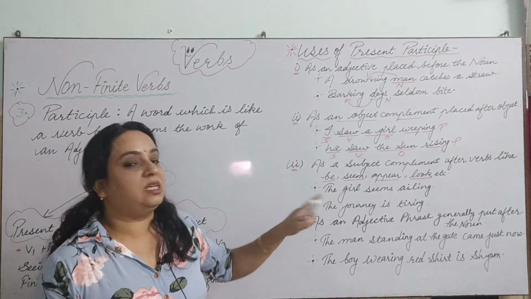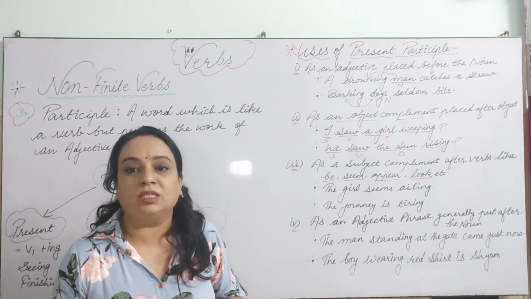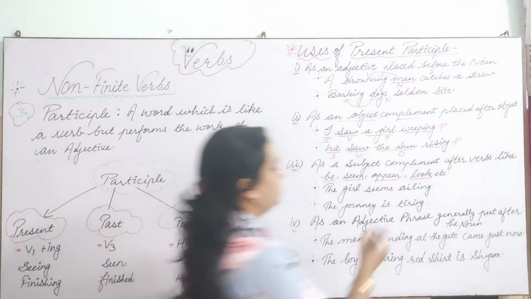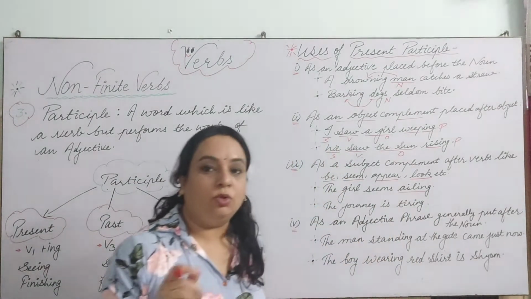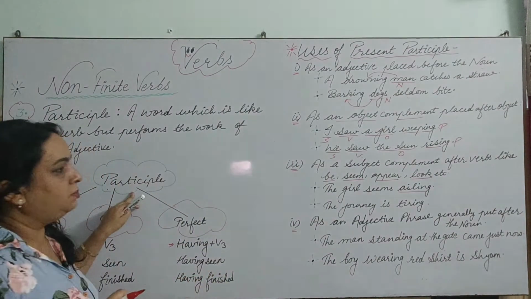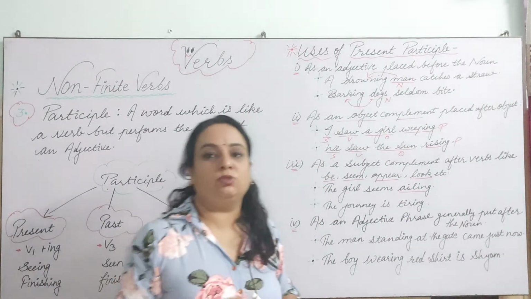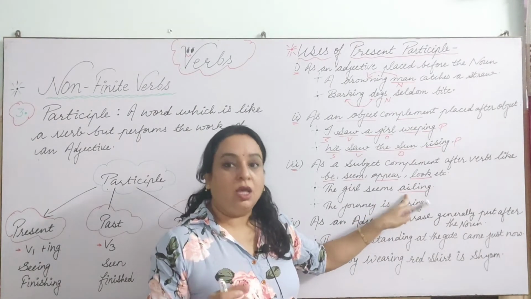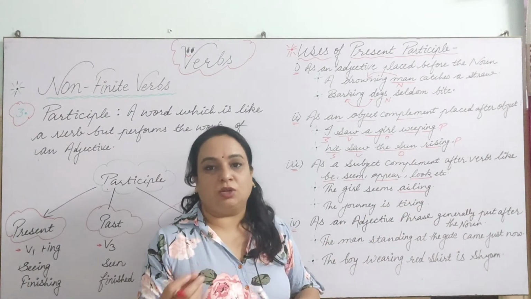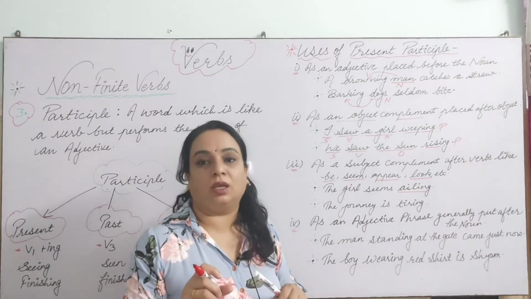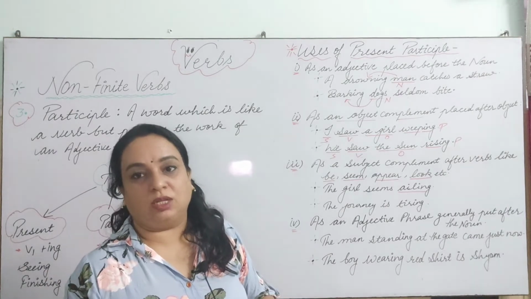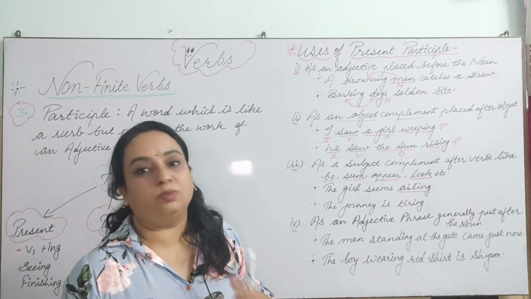So the girl seems ailing. Now what is the quality? What is the word which is working as adjective here? That is ailing. Moreover, I have told you that present participle is the verb first form plus ing form. So that word we have here, but try to get it in your mind how it is working. It is working as an adjective, as an object complement or a subject complement.